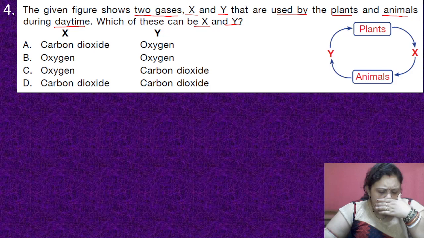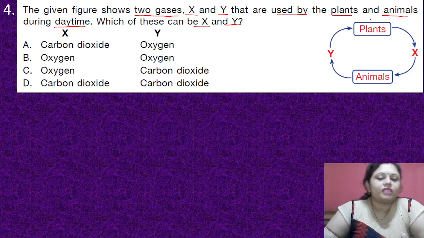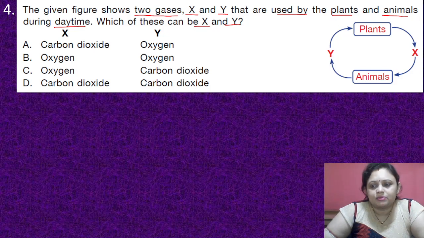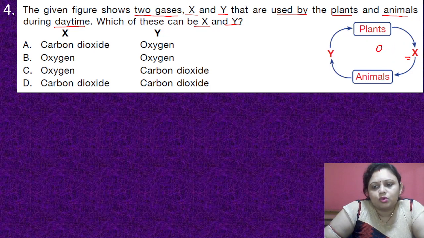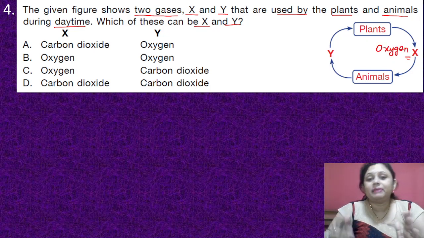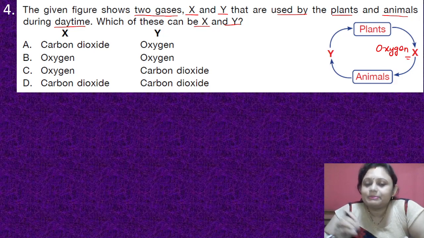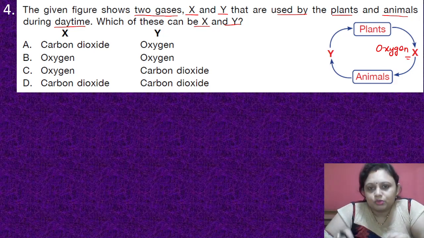Here the plant is giving out X and the animal is consuming X. It could be oxygen, because plants prepare their own food in a process called photosynthesis.